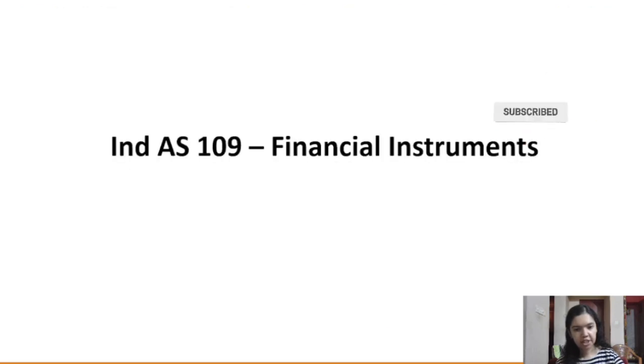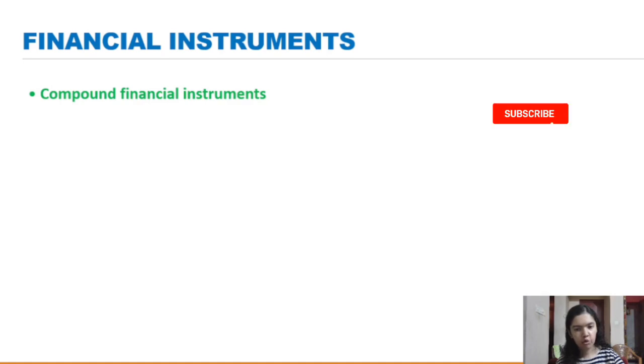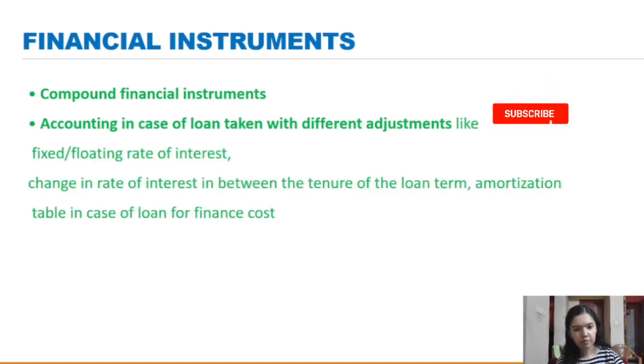Next under category A, we have Ind AS 109, financial instruments. Now let's see some important topics under this. First we have compound financial instruments. Then accounting in case of loan taken with different adjustments, like fixed or floating rate of interest, change in rate of interest in between the tenure of the loan term, and amortization table in case of loan for finance cost.